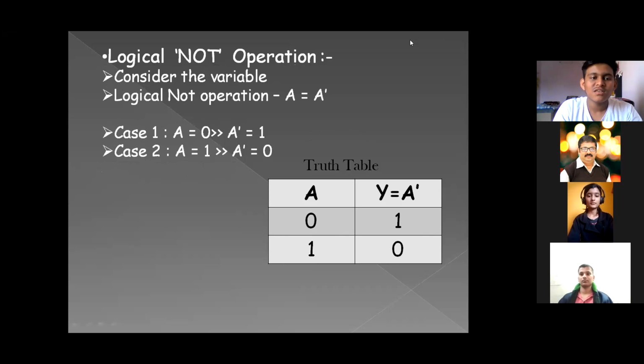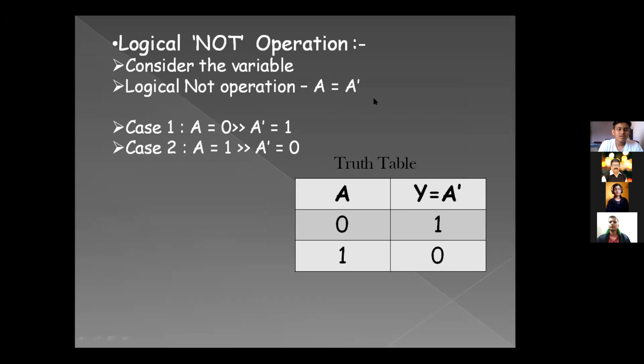It is used with either an apostrophe or an overhead bar. So here I am using an apostrophe. Consider case 1 where A's value is 0. Corresponding to it, A apostrophe's value is 1. In case 2 where A's value is 1, corresponding to which A apostrophe's value is 0.